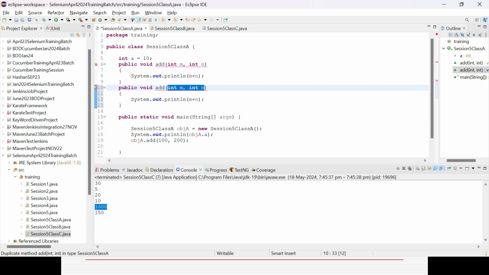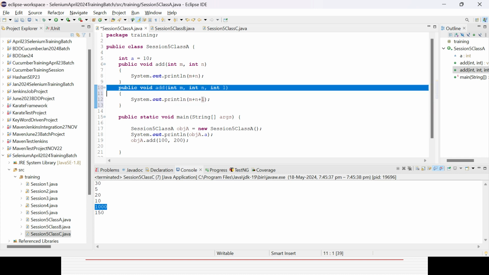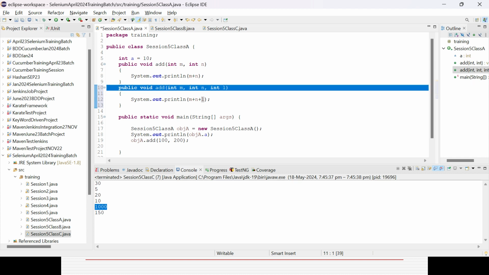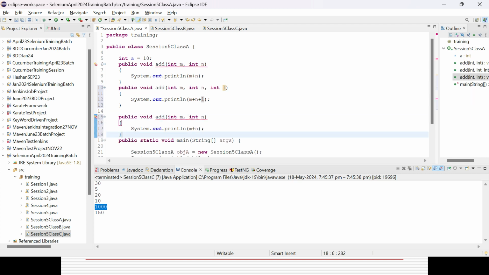By varying either the number of arguments or the type of arguments. So one thing I will do is add one more argument, an int, right? So here first I have changed the number of arguments: instead of 2 arguments I have tried 3 arguments. And the second thing I can do, instead of the int type of argument, I can make it double.